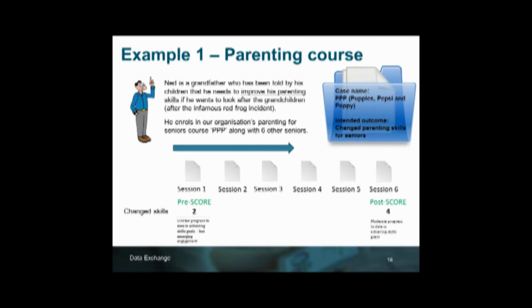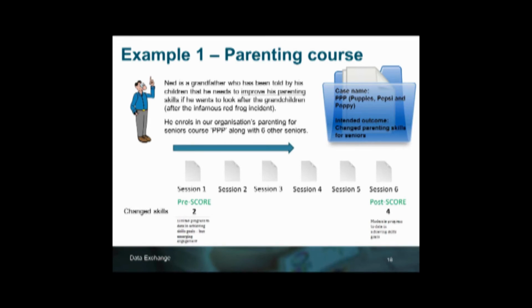The first example that we're going to look at is Ned, who is a grandfather, and he's been told by his children that he needs to improve his parenting skills if he wants to continue to look after the grandkids. So Ned enrols into a parenting course. It's a 6-week course. As you can see on the screen there are 6 sessions, and the outcome that Ned is trying to achieve by attending this course is changed skills.